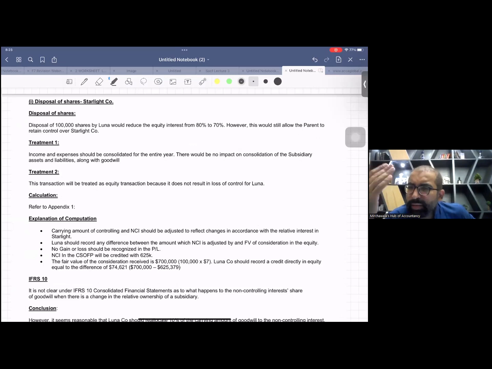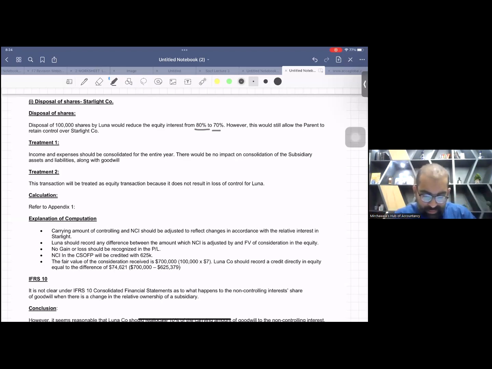Make things easy and simple, in points, with heading sentences. First of all, I have written disposal of shares. How many shares you sold? Disposal of 100,000 shares, and this will take you from 80 to 70. However, this would still allow the parent to retain control. Yes, we had control and still we have control. Very simple lines, don't need to waste time on it.